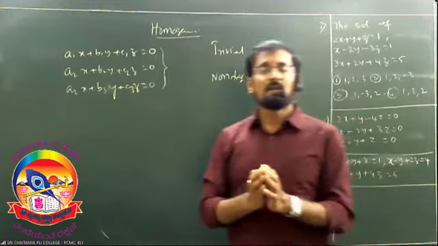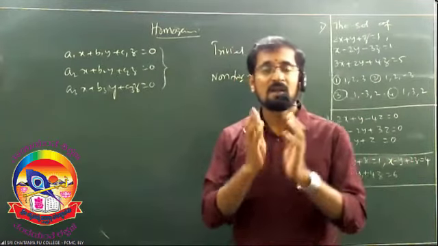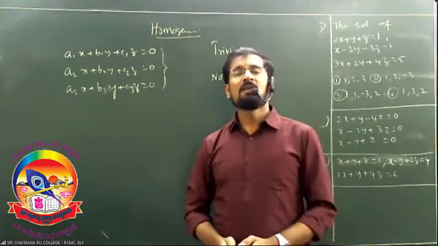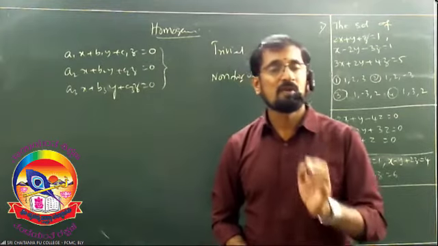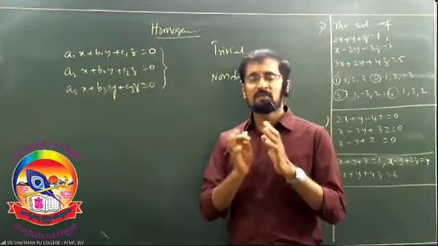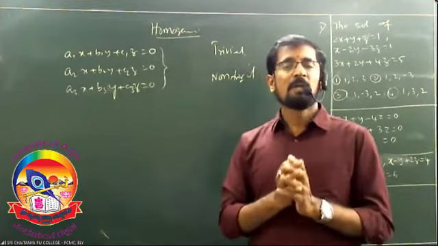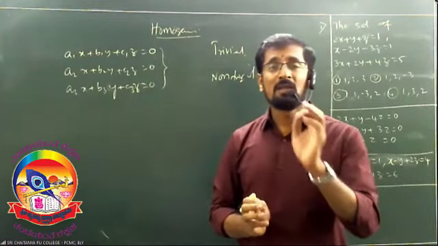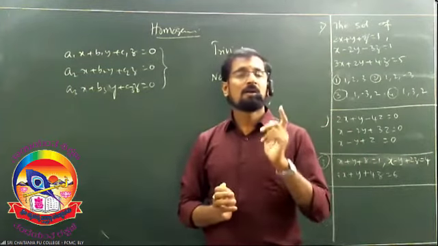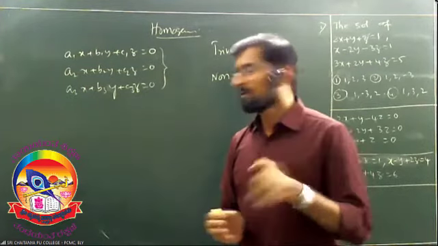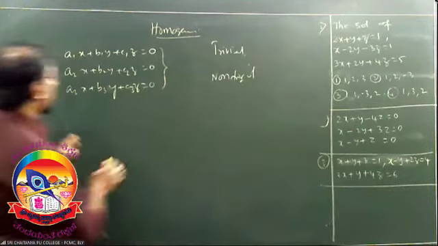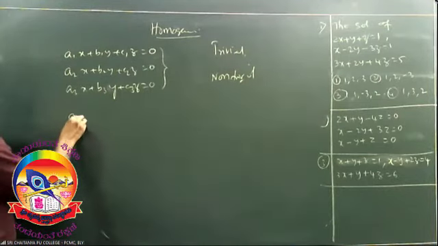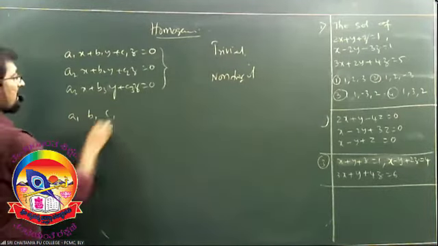When can you say the system has trivial solution and when can you say the system has non-trivial solution? You just observe any JEE paper. Obviously you are going to identify one question on trivial and non-trivial, right? Observe. You can observe, right? Now write this one in matrix form.